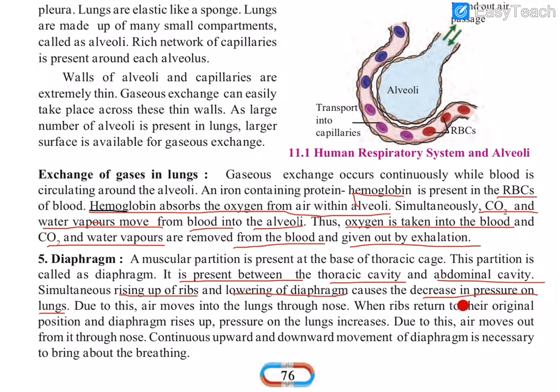When pressure increases, air moves outside the lungs, that is, air moves out through the nose. Continuous upward and downward movement of the diaphragm is necessary to bring about the breathing process. So that is the function of the diaphragm.